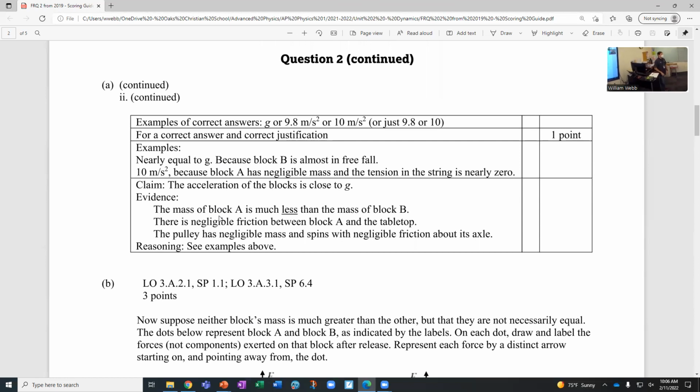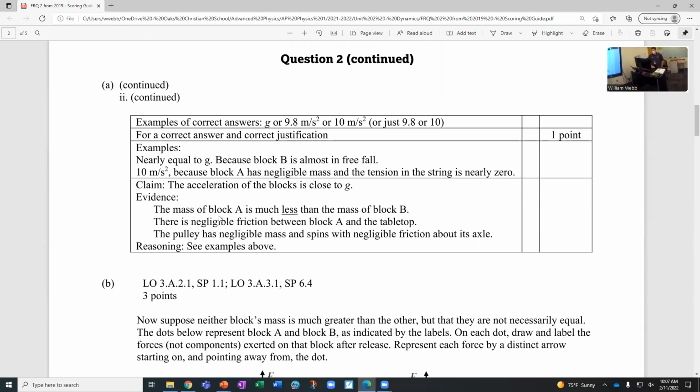And I was again surprised that they didn't make you specify that it wouldn't be exactly G, but it would be nearly G. I would have thought they would have required that you said nearly G or almost G or slightly less than G, something like that. But if you just said G, they count it.